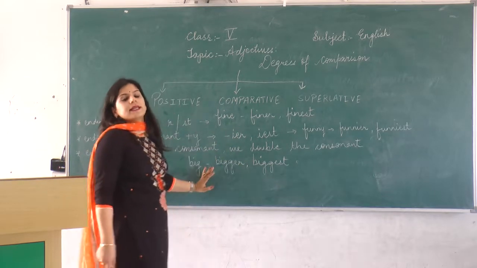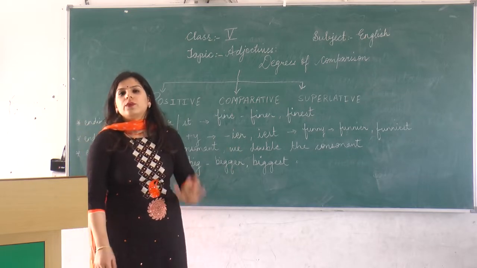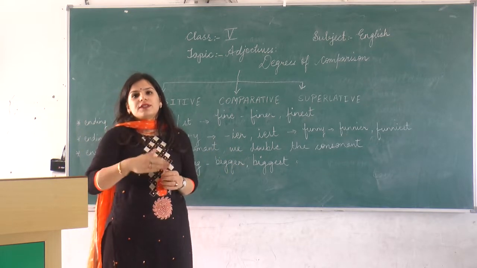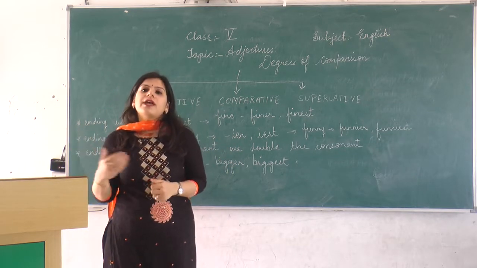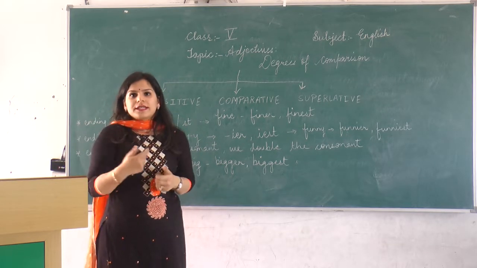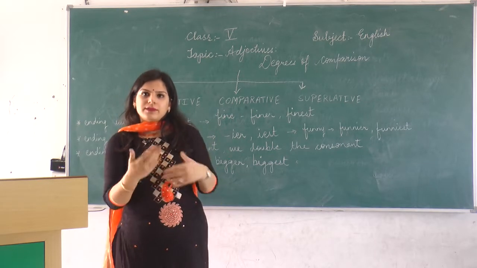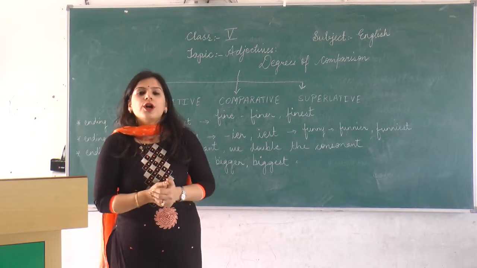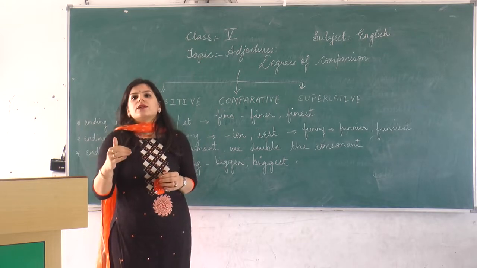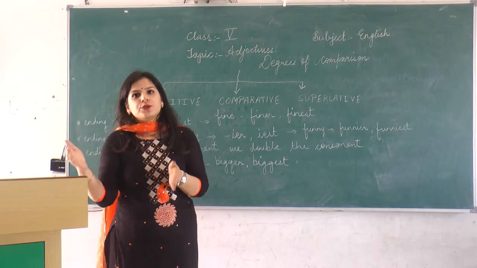Other than these, there are certain words where none of the rules follow. The words, for example, beautiful. We don't say beautifuler and beautifulest, but we add the words as more beautiful and most beautiful. Another example I'll give you, that is intelligent. We don't say intelligenter or something like that. We say more intelligent or most intelligent. So in these words, we follow the word more in comparative and most in superlative.